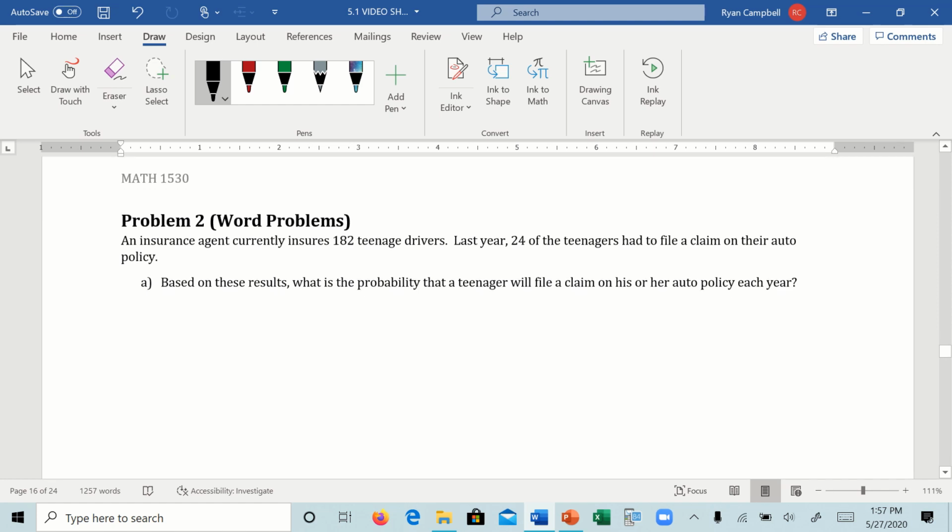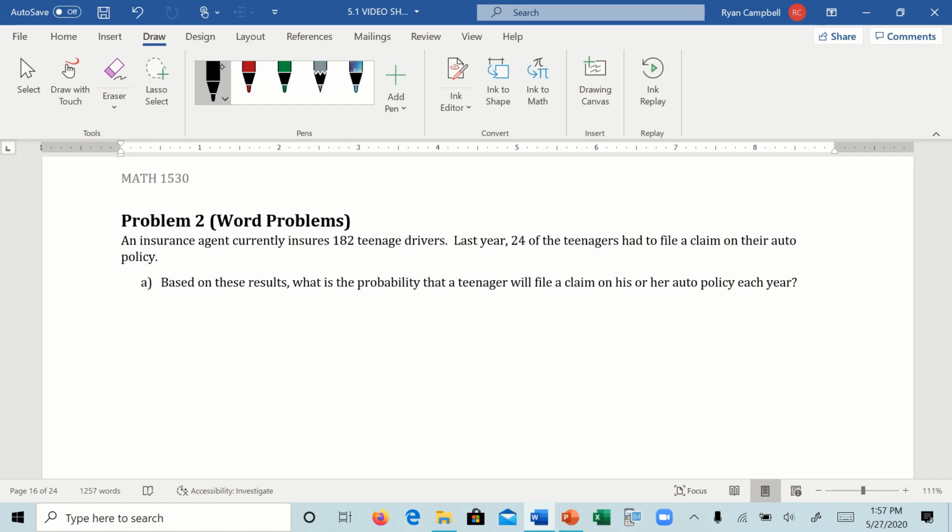An insurance agent currently insures 182 teenage drivers. Last year, 24 of the teenagers had to file a claim for their auto policy. Problem number 2: based on these results, what is the probability that a teenager will file a claim on his or her auto policy each year?